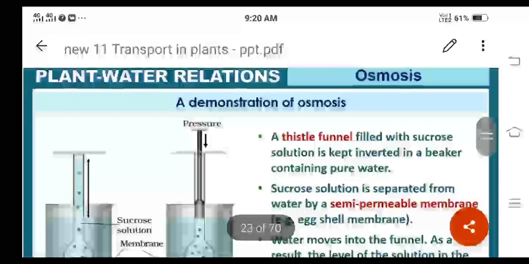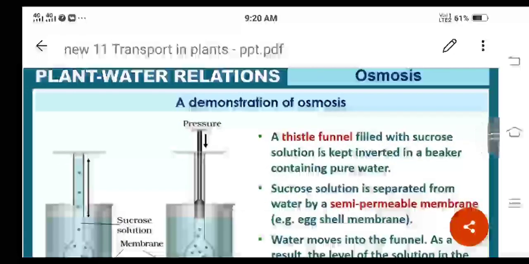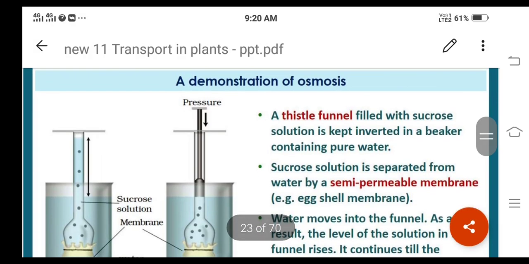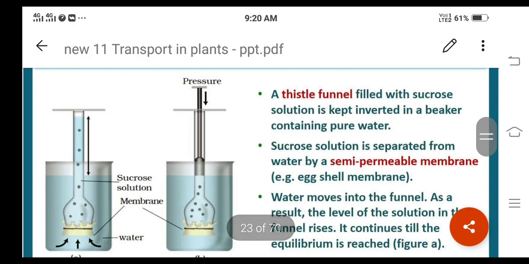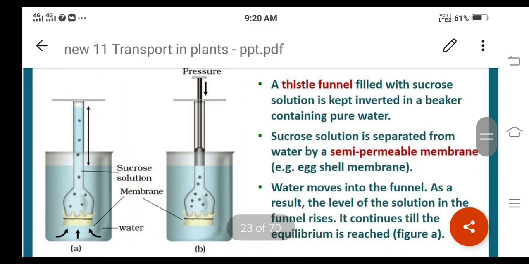one more experiment is called a thistle funnel experiment. Here you can understand there are two setups, right? In one setup what you can observe is a thistle funnel filled with the sucrose solution, say for example 10% sucrose solution.